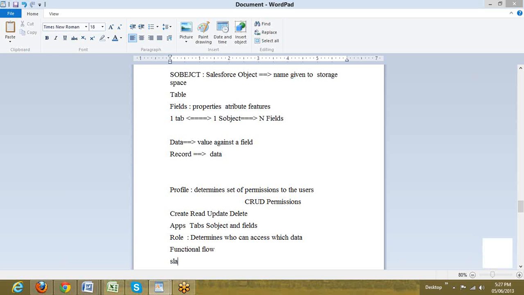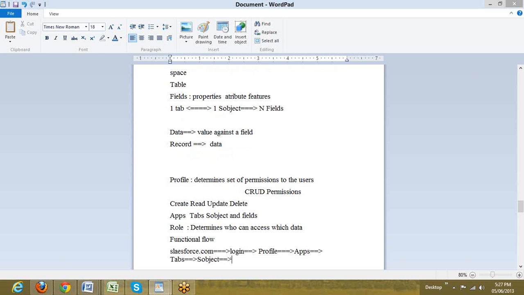So we generally go to the salesforce.com website. From there we log in. The moment we log in, the profile captures that user. This profile will determine which apps, which will decide the tabs. Tab is connected to S object. S object is connected to fields. Across the fields, to work with the data, we have role. Role decides who can access which data. So this is the functional flow.